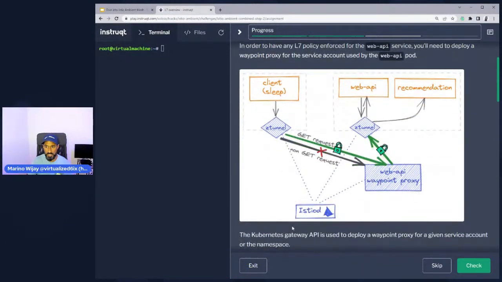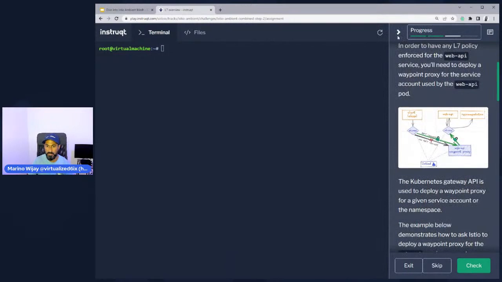In this particular module, what we're actually going to do is go from client sleep through the ztunnel. We're going to make a GET request to the web API. This is a layer 7 GET request. But because we have to go to the web API, and because this is layer 7, and because this is HTTP, the waypoint proxy comes into the mix here, and will honor those policies and either allow or disallow based off of what that policy says. So let's go ahead and get that configured.